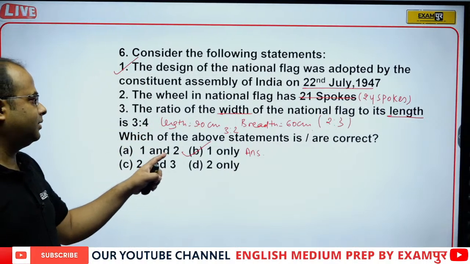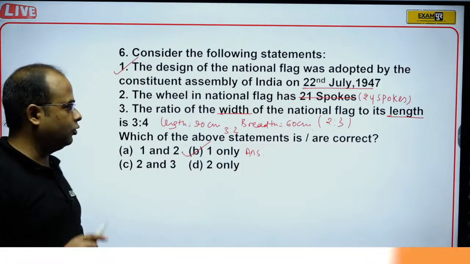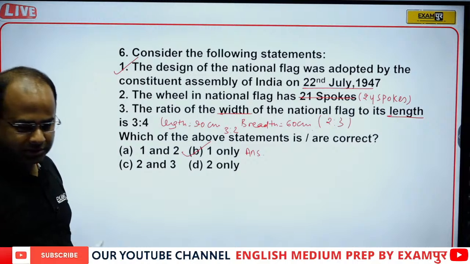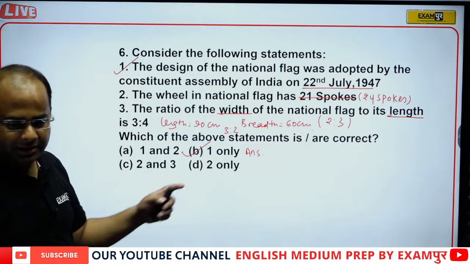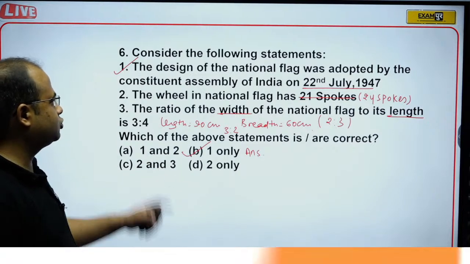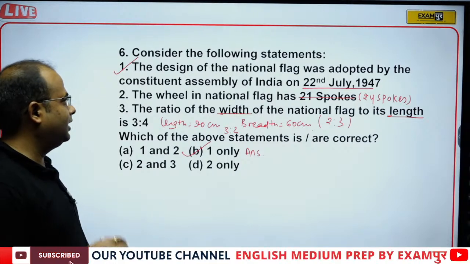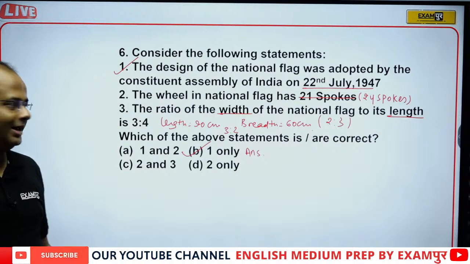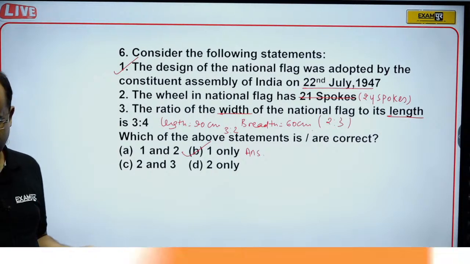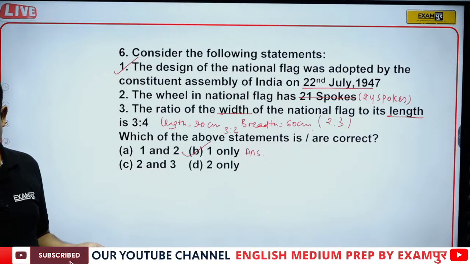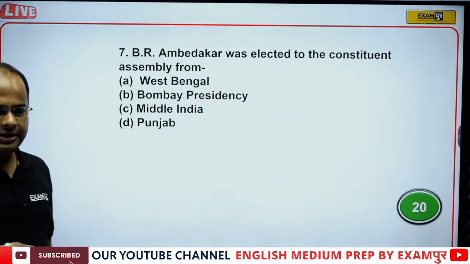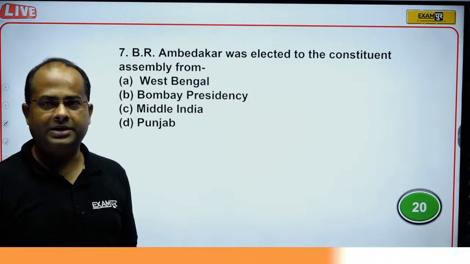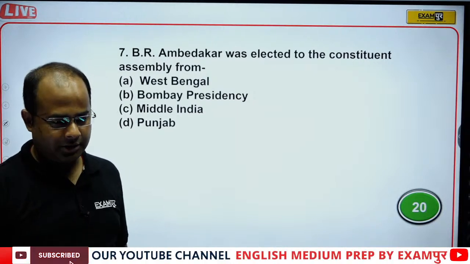So the correct statement will be, guys, option B only. It has a total of 24 spokes. So length is 90, breadth is 60, so 3:2, that is the length to breadth. So the correct answer will be option B, that is only one. Definitely you can see the Sansad channel. That's a very good channel for the enhancement of the general awareness section.